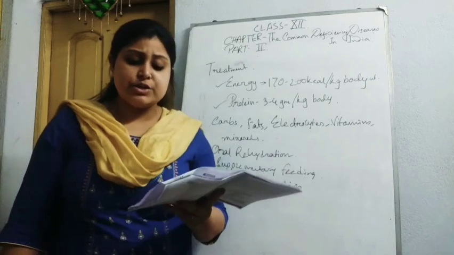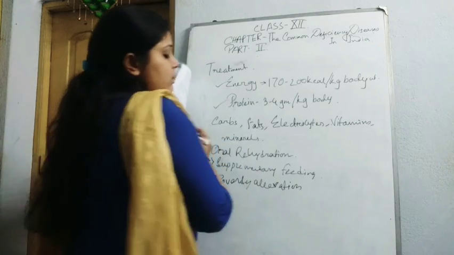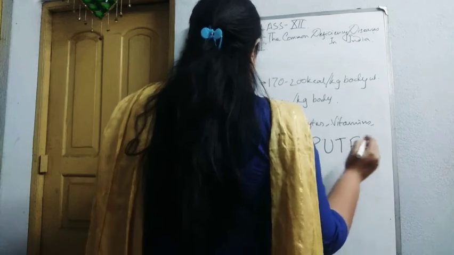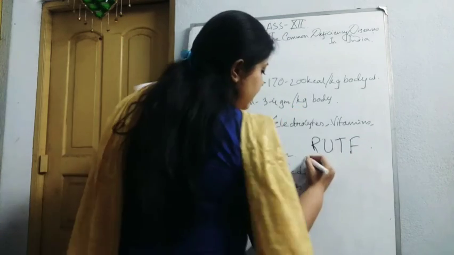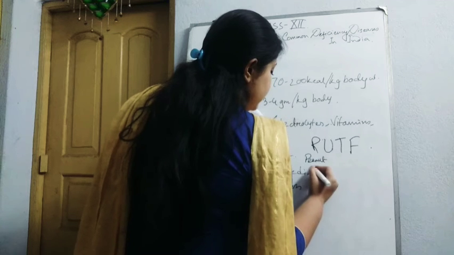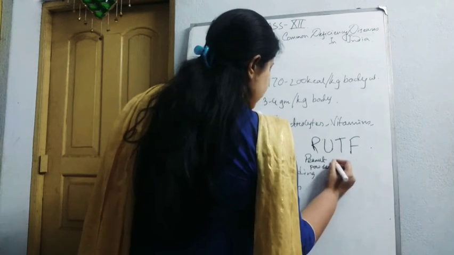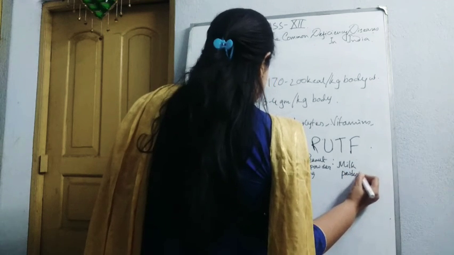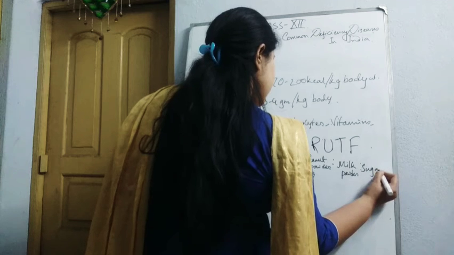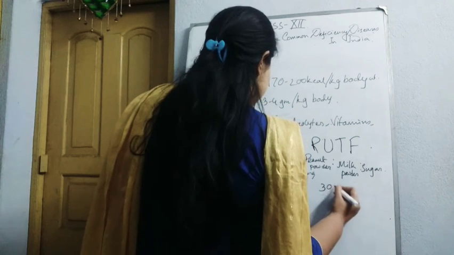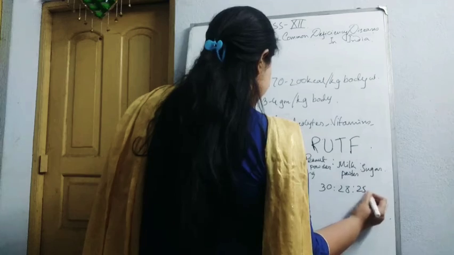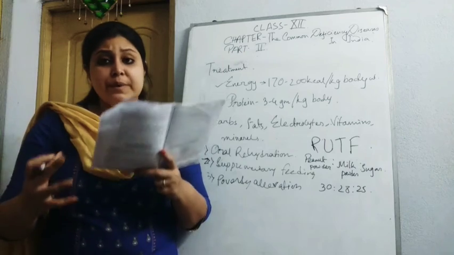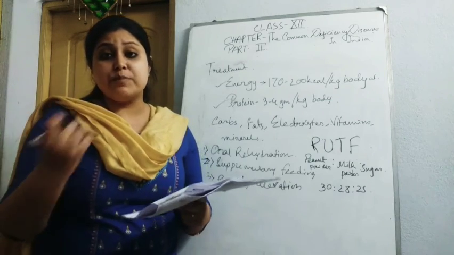And some ready to use therapeutic foods, where peanut powder, milk powder and sugar in the ratio 30, 28 and 25 grams should be given for their rapid growth, rapid catch-up growth.